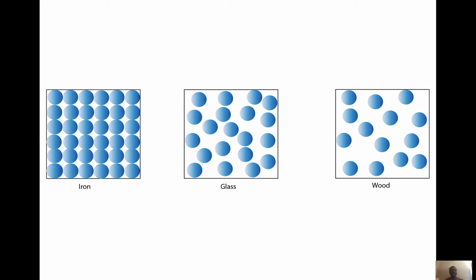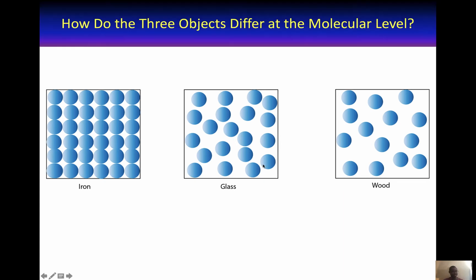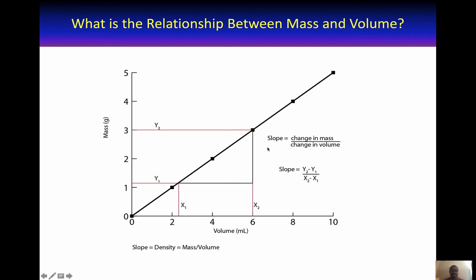So as you can see, it makes so much sense that iron is the most dense, because among these three objects, iron has lots of iron atoms packed in this given amount of space. Clearly, there's a relationship between the amount of atoms packed in a given space. And if you recall, mass is the amount of matter packed in a substance. And this packing normally takes place in a three-dimensional space, which we call volume. So what is the relationship between mass and volume?